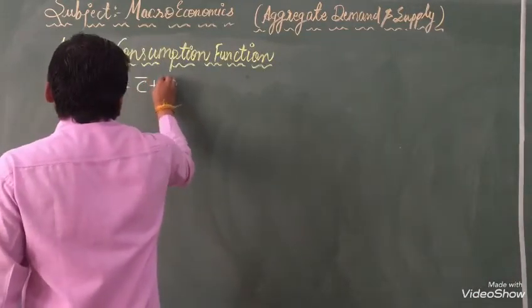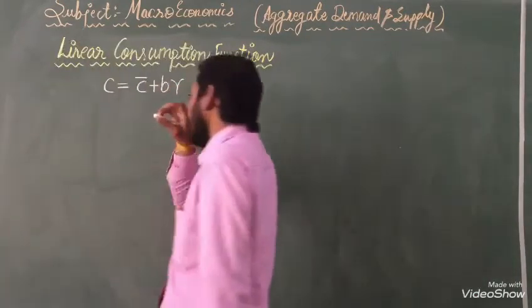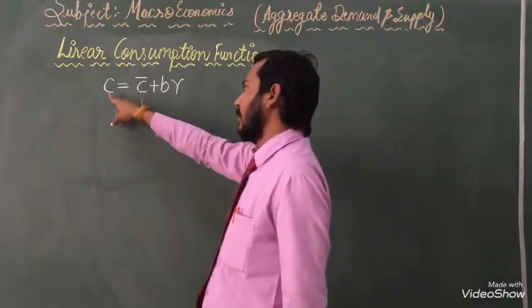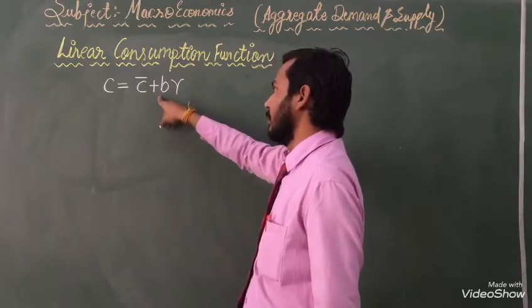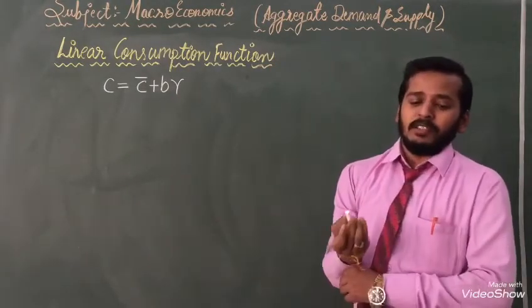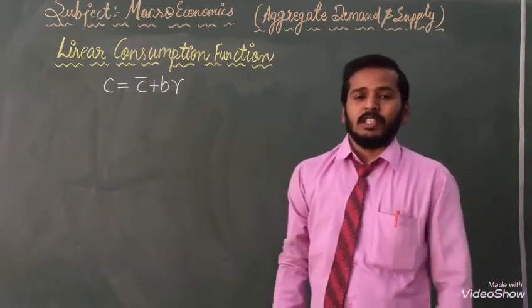C equals C bar plus bY. This is the formula and form, the information given in front of you, of the linear consumption function.